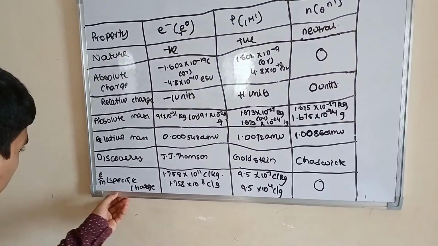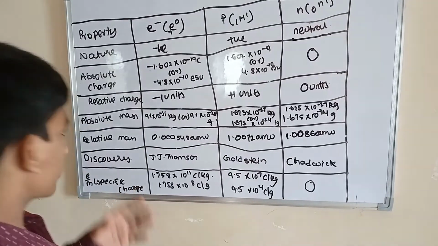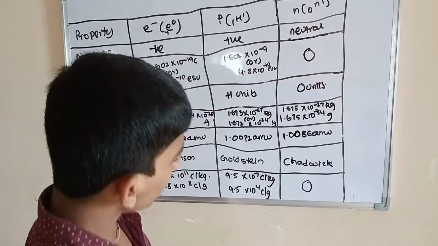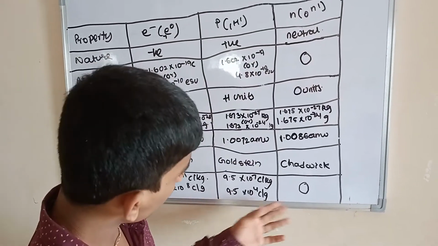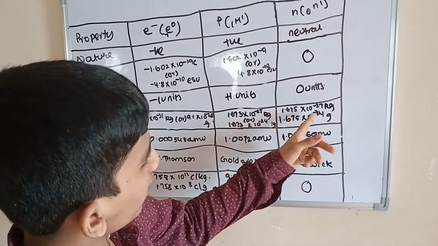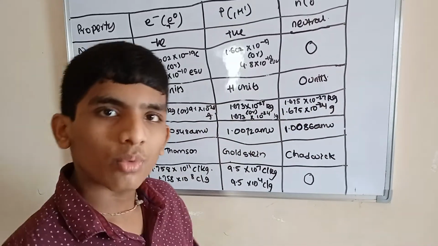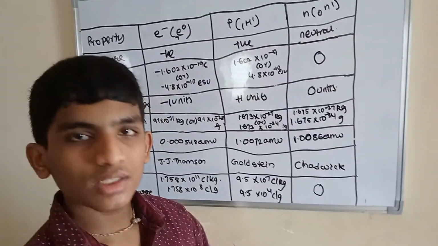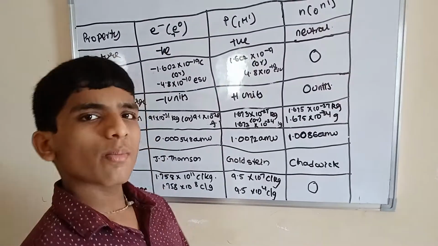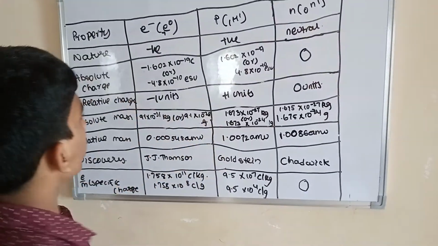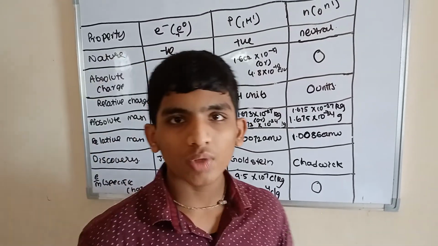And next, e by m, specific charge. The charge is 0, and the mass is 1.675 into 10 power minus 27 kg. Whatever the mass, when we divide 0 by any number, we get 0. So these are the numerical values we have discussed.